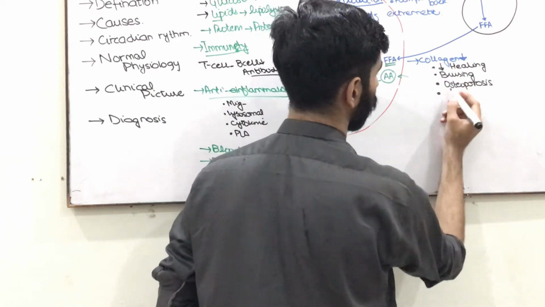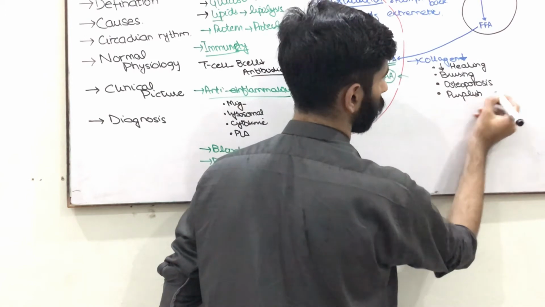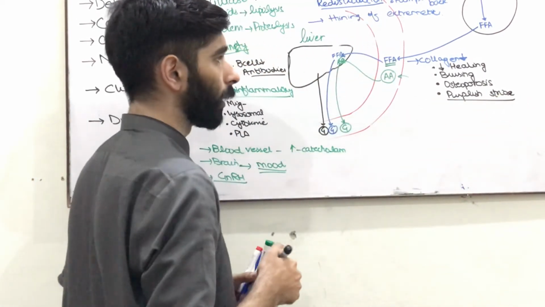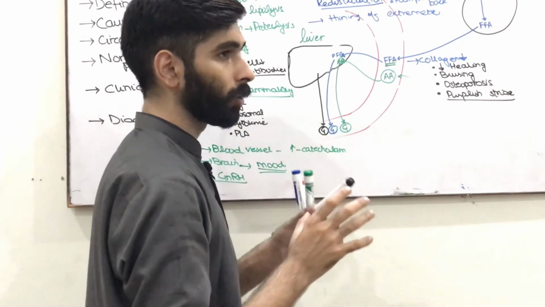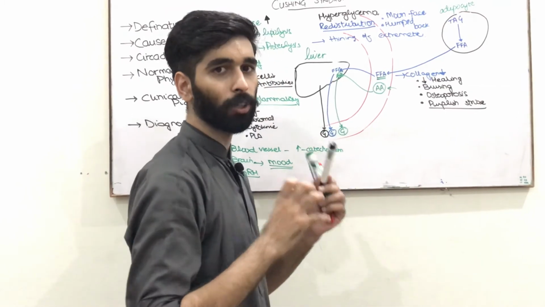And one important point is purplish striae. Why are they formed? The collagen is present in the subcutaneous tissue, maintaining their strength.